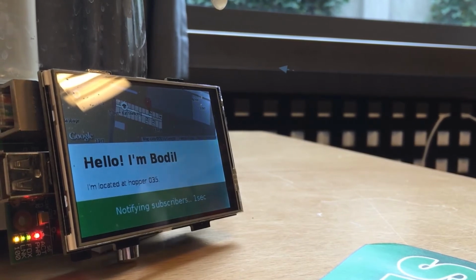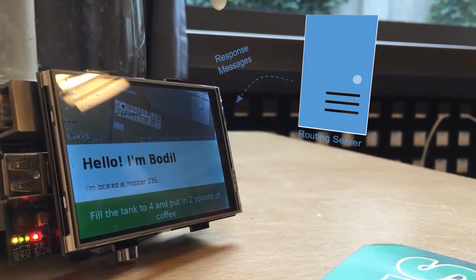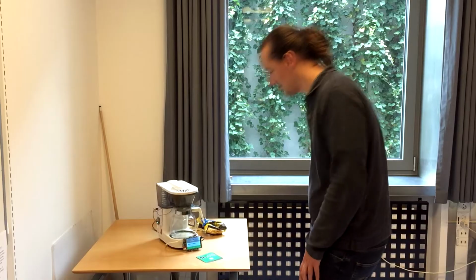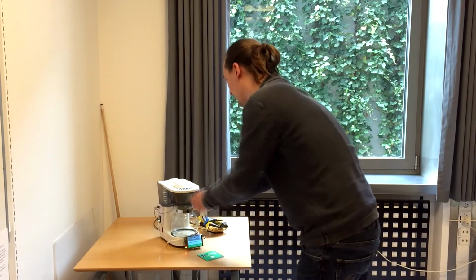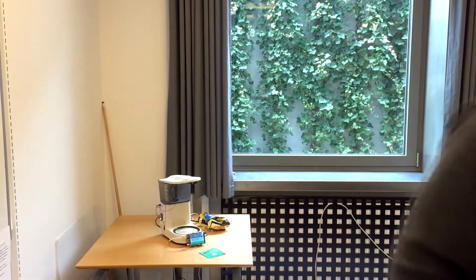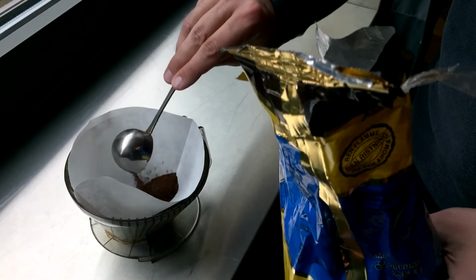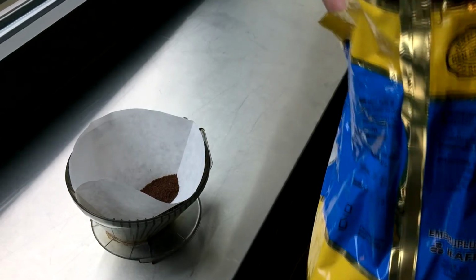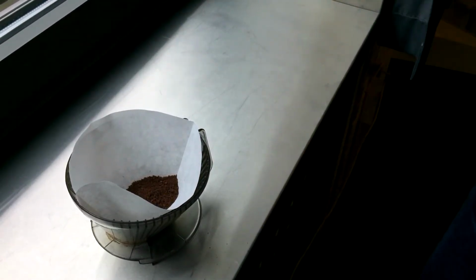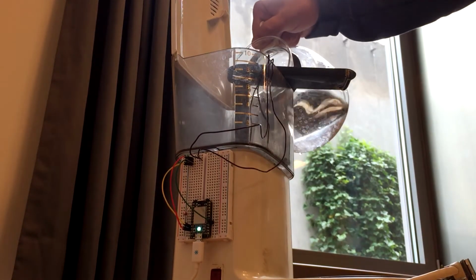The coffee machine accumulates all the responses and shows a customized instruction to Thomas. Thomas follows the instructions and starts the machine. The machine is connected to a water level sensor that will notify the machine when the water level is low.